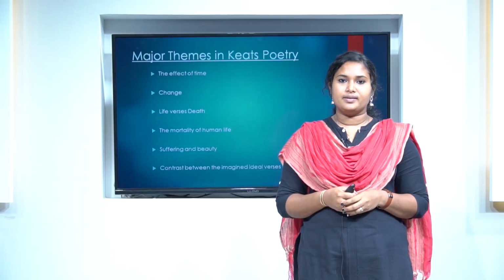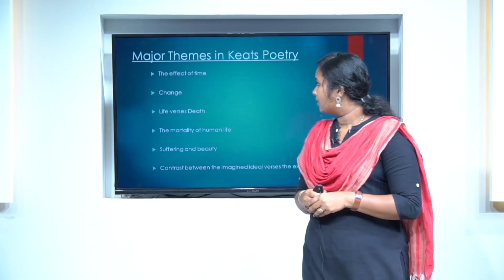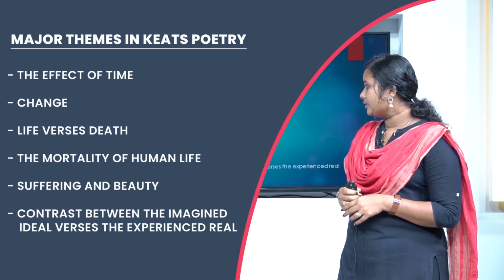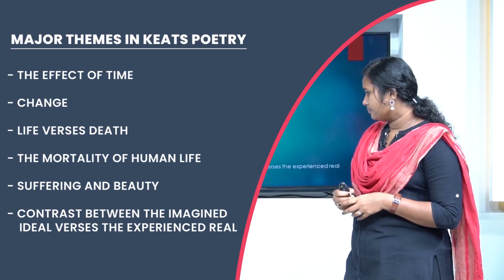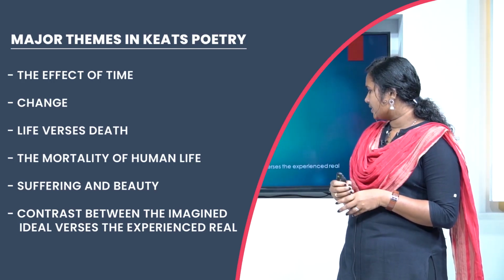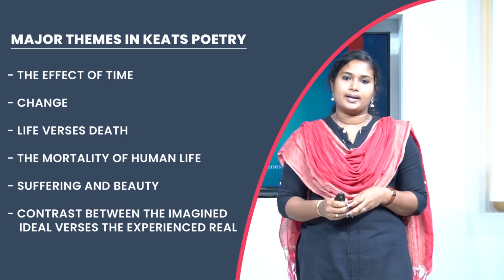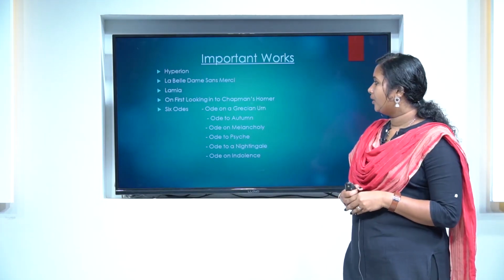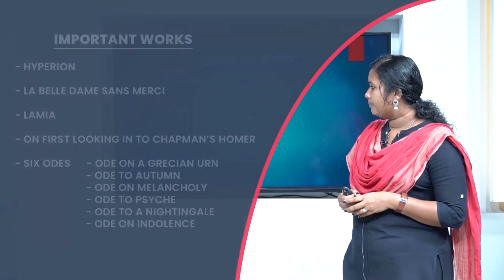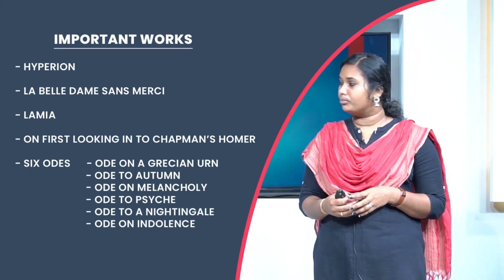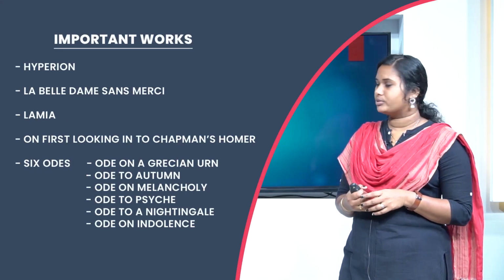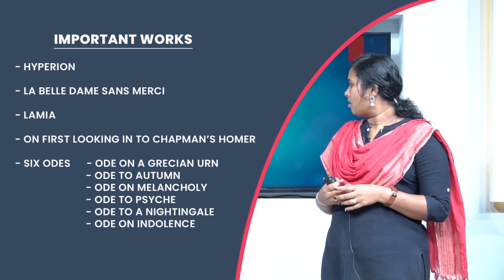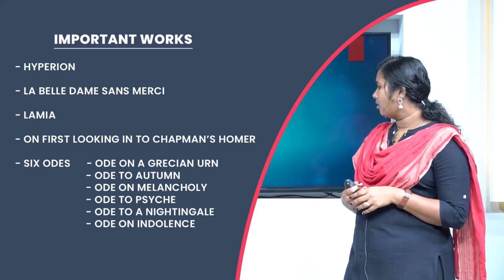The major themes in Keats' poetry are the effect of time, change, life versus death, the mortality of human life, suffering and beauty, and the contrast between the imagined ideal and the experienced real. Next, move on to the important works of John Keats. They are Hyperion, La Belle Dame Sans Merci, Lamia, and On First Looking into Chapman's Homer. Then the important six odes: Ode on a Grecian Urn, Ode to Autumn, Ode on Melancholy, Ode to Psyche, Ode to a Nightingale, and Ode on Indolence.